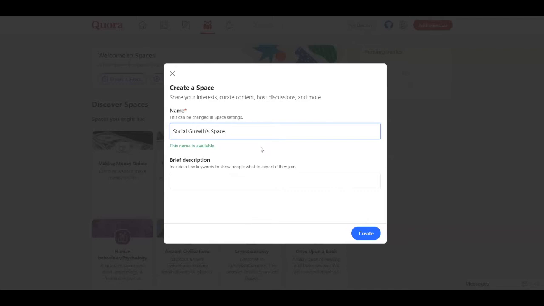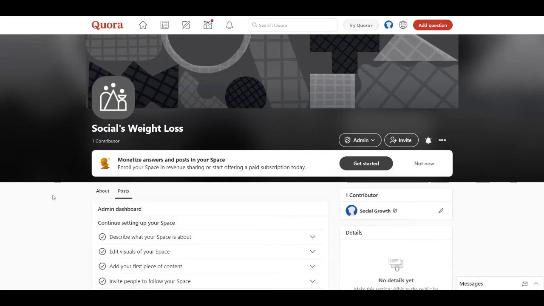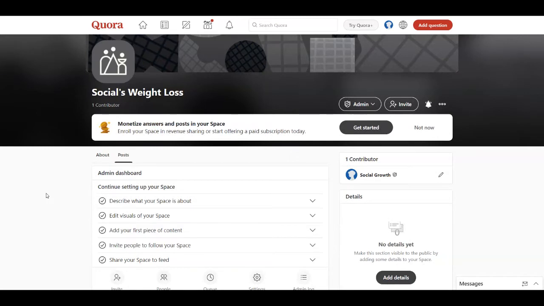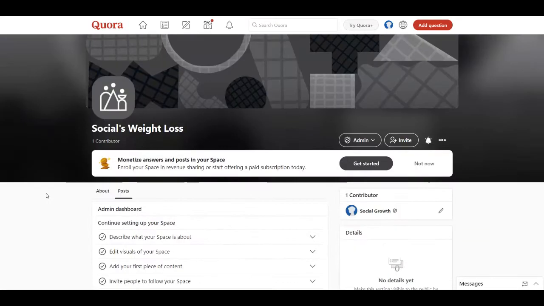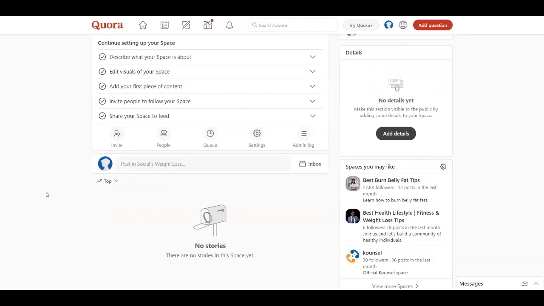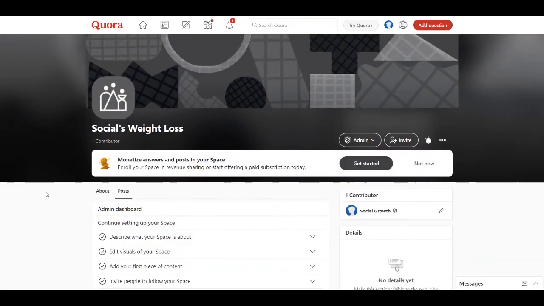For the sake of this tutorial, today I'm going to go with a weight loss niche, so I'm going to write here weight loss. Then you just need to click here on create. All you need to do from here is to ask a question about this particular niche. So we're going to ask a question ourselves, and it's going to be like how to lose weight or something similar to that. And then we are going to answer our own question, how you can make money with it.